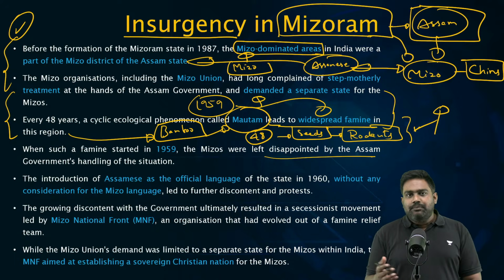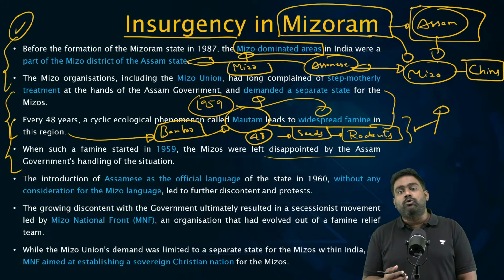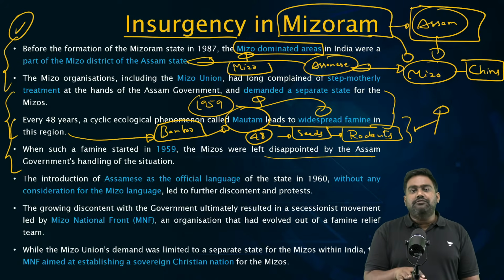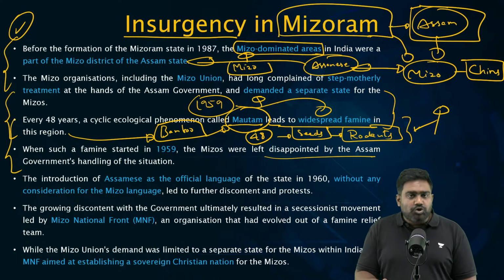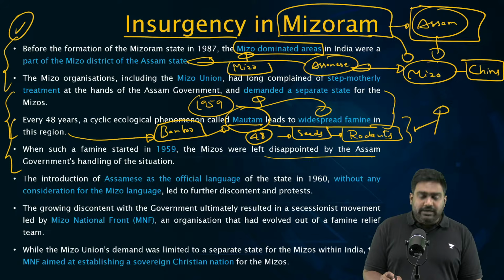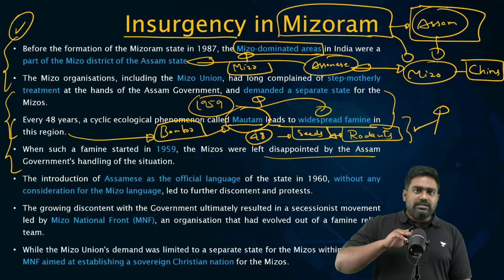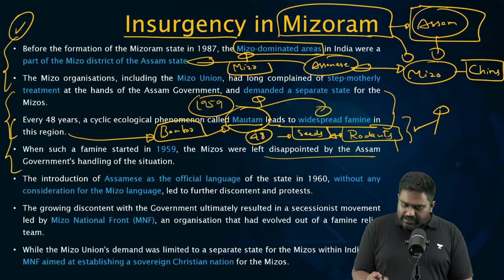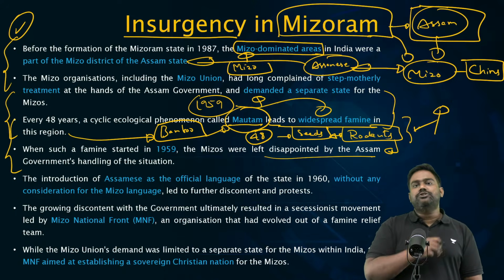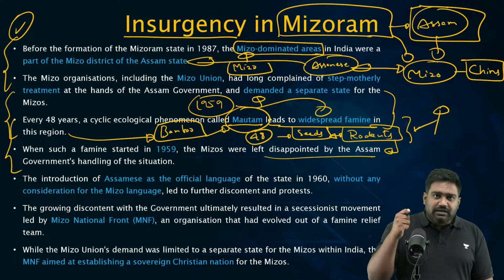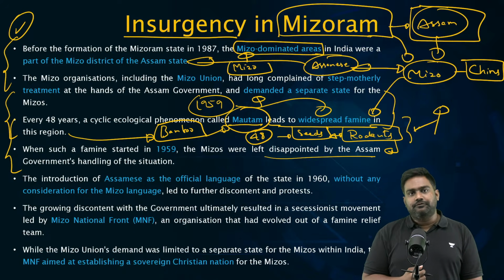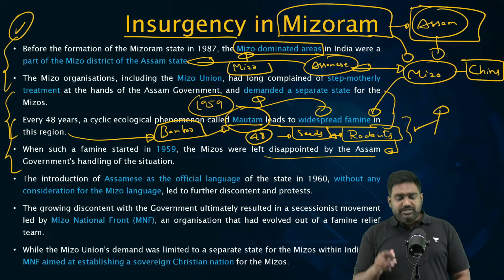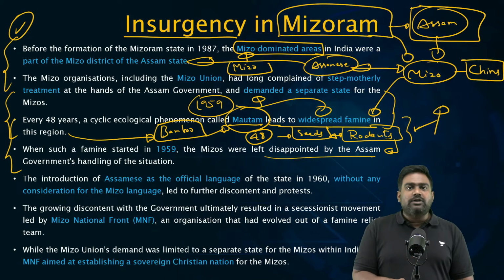See, today this doesn't happen because there is better pest management, pest control. But back then in 1958-59, the required support was not there. So during the Mautam season, the flowering season of bamboo, there was an explosion in the rodent population. And after that, the rodents destroyed the crops and the food warehouses and granaries, triggering a massive famine and food shortage. Mizos were dying of hunger and famine, and allegedly the government of Assam did not do enough. That's what the Mizos felt. The Mizos perceived that the government of Assam was not coming to their rescue.